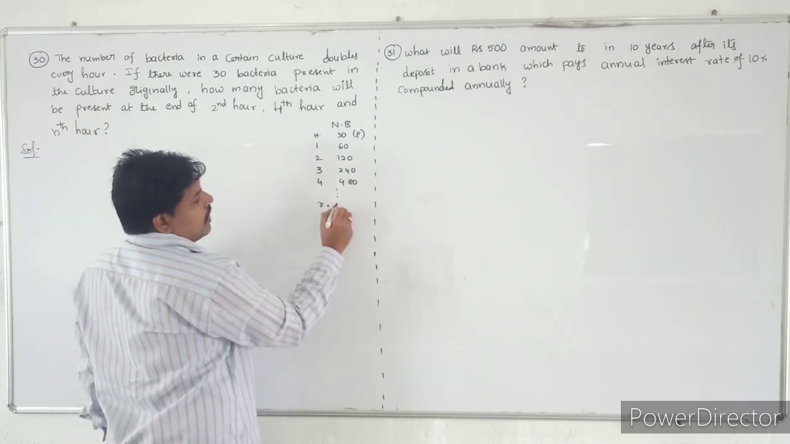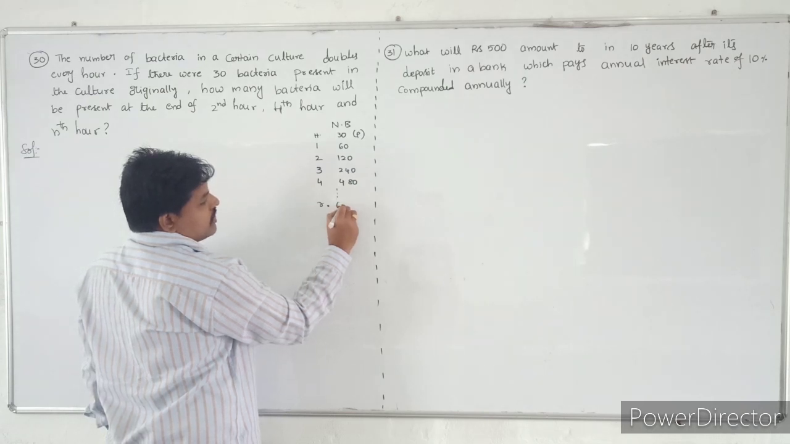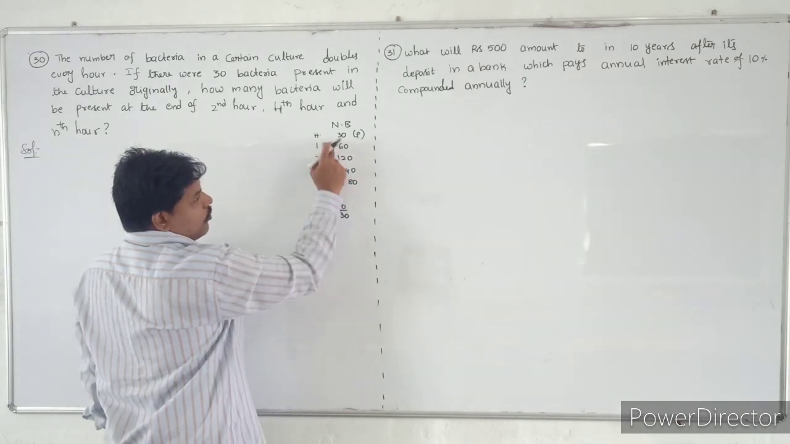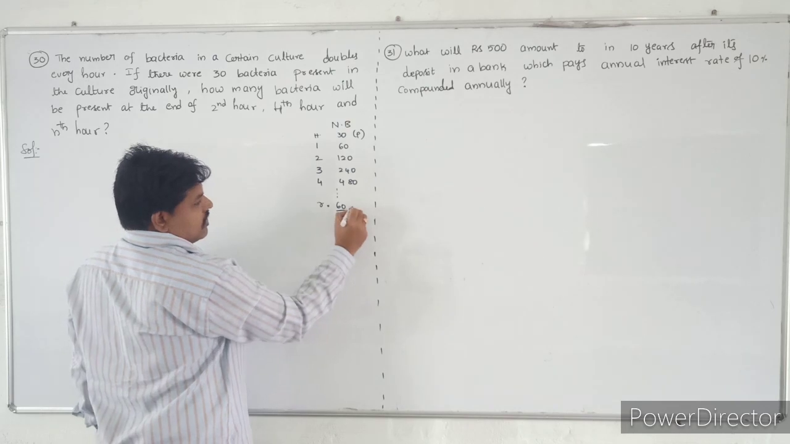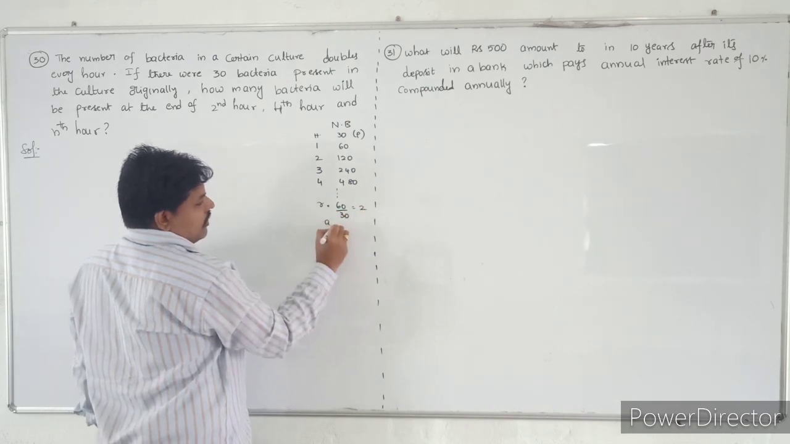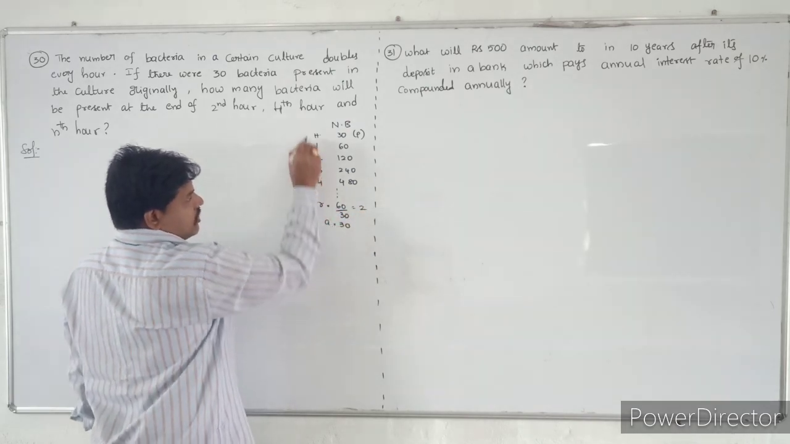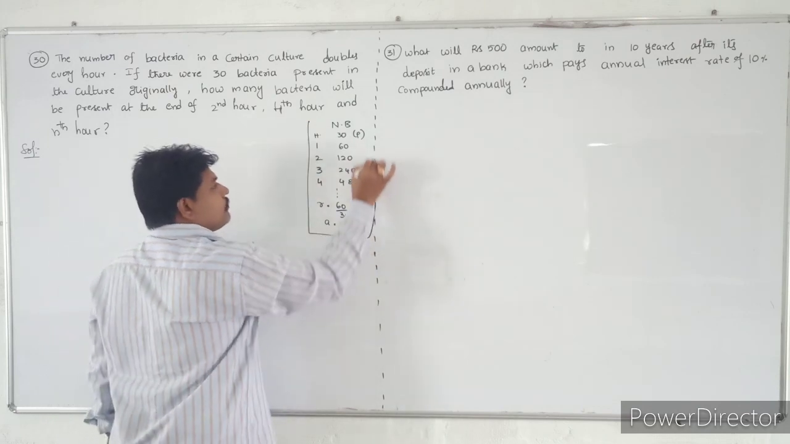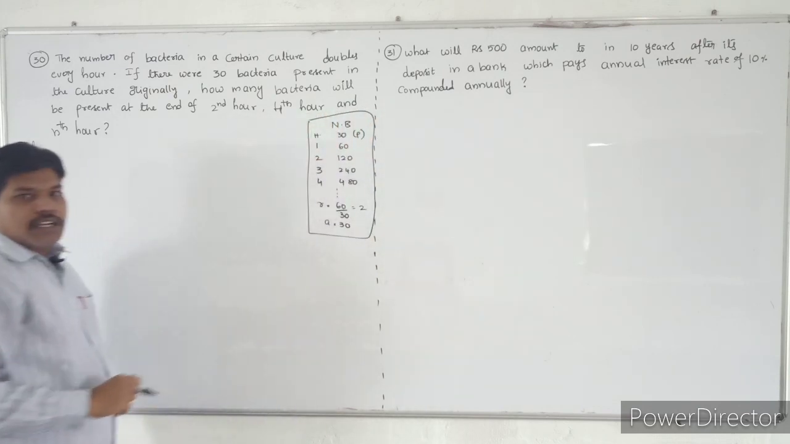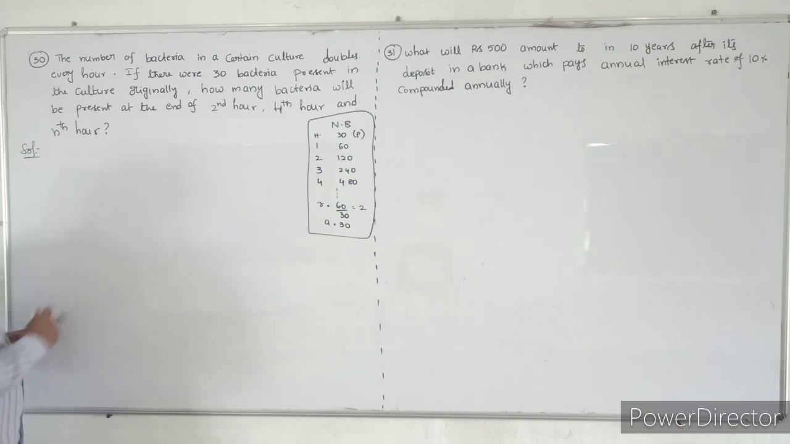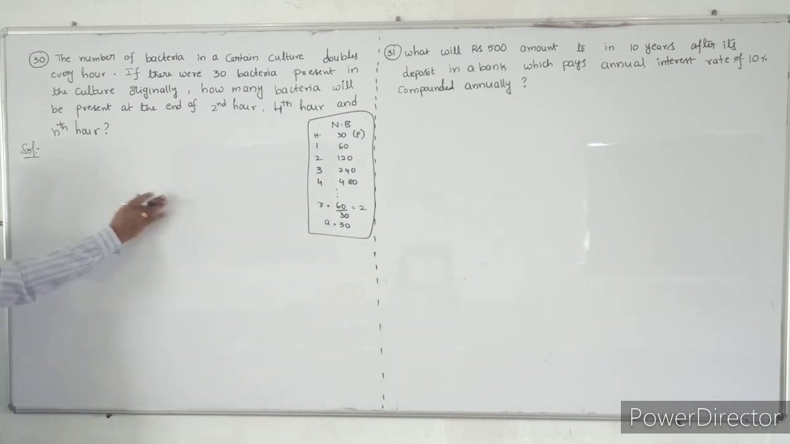So the R value is equal to 60 by 30, that is A2 by A1, which is nothing but 2. And the A value is 30, that is the first term. You can observe that. But in the question, what they are asking is to calculate the number of bacteria at the end of the nth hour also. So let us start.